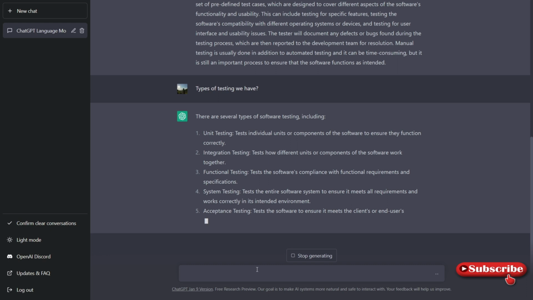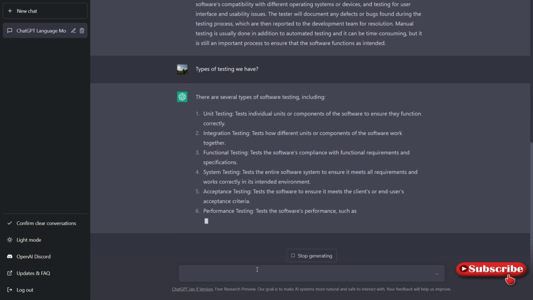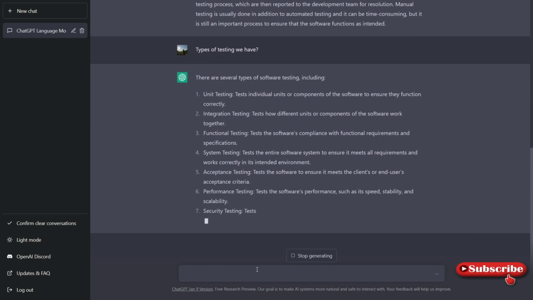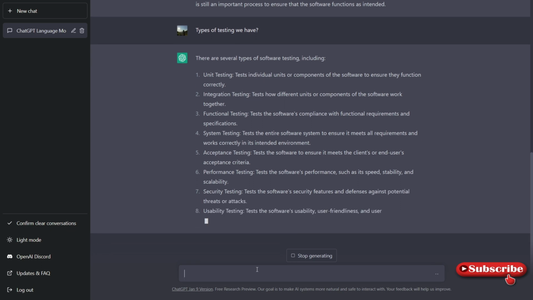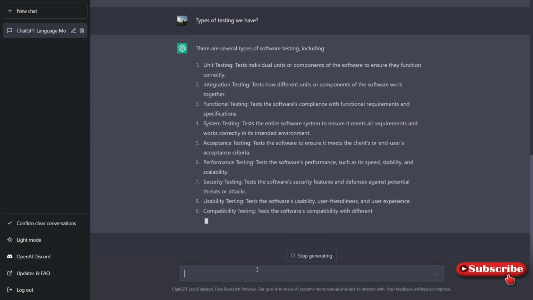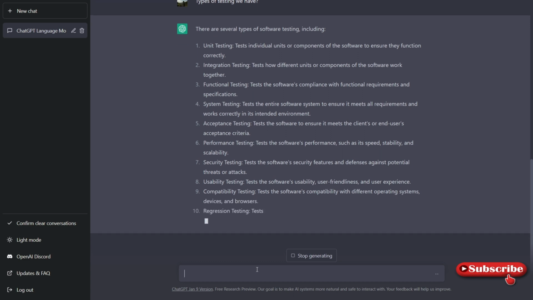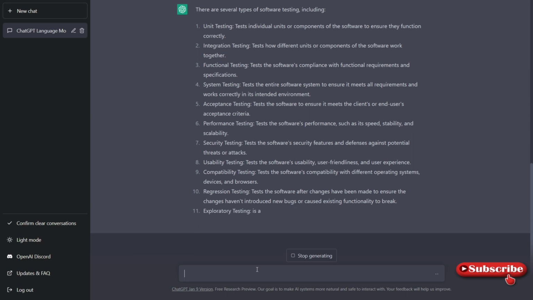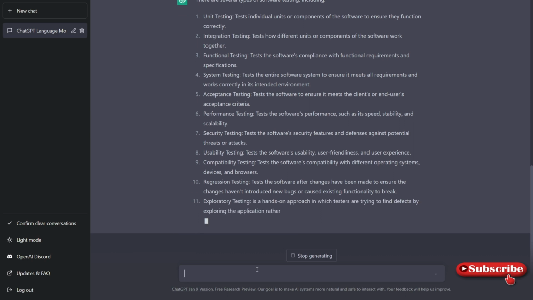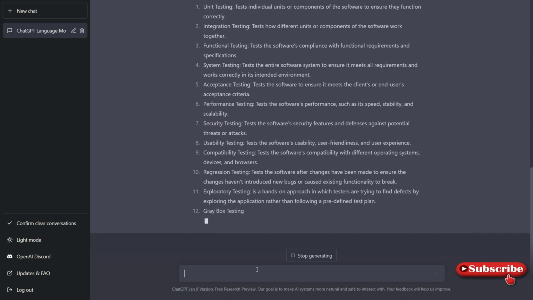Acceptance testing, and you can go by the definition, but I'm looking for the different types of testing that it will list out. So I am seeing that information. I will share the link. You can play with this OpenAI tool, and you will enjoy this tool, that's for sure. And compatibility testing, usability testing, regression testing, exploratory testing, and accessibility is also one of the types.